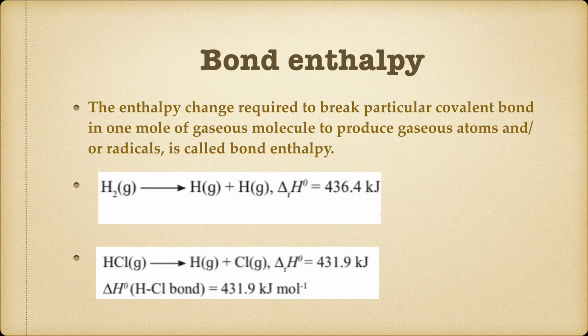Similarly, next reaction, HCl molecule dissociates as H plus Cl. Over here the covalent bond is broken. So HCl dissociates into H plus Cl, and the enthalpy of the reaction is equal to 431.9 kilojoules. An important point which you have to remember over here is, for diatomic molecules the bond enthalpy is same as the enthalpy of atomization.